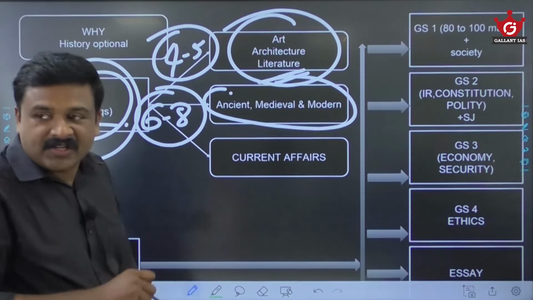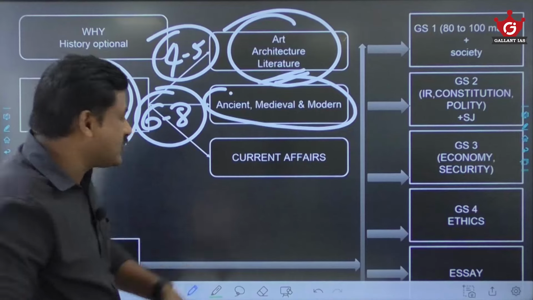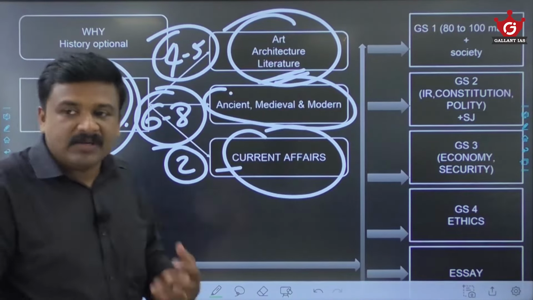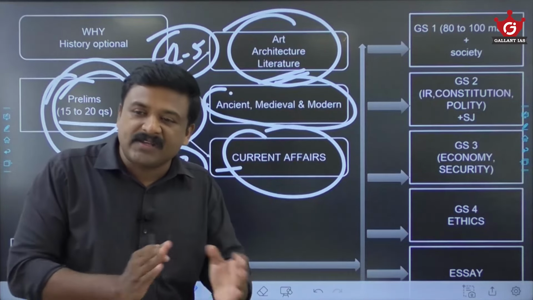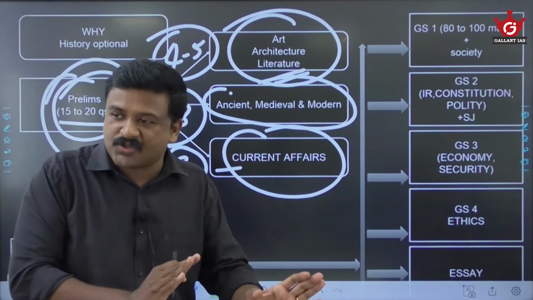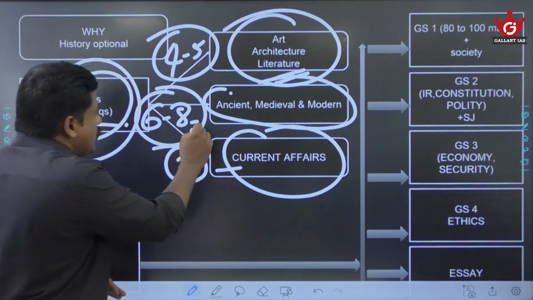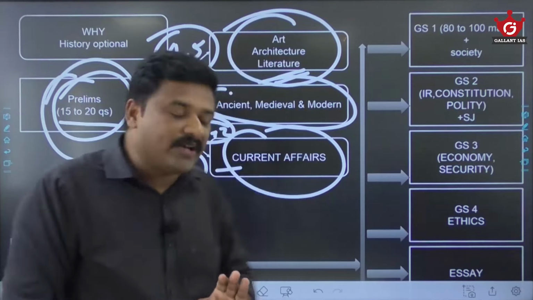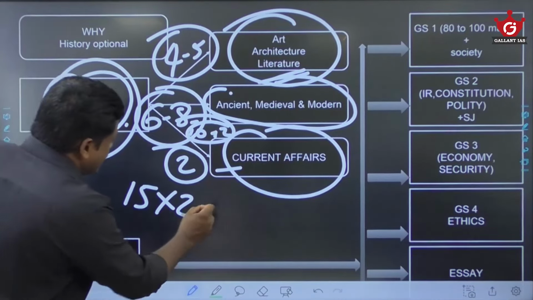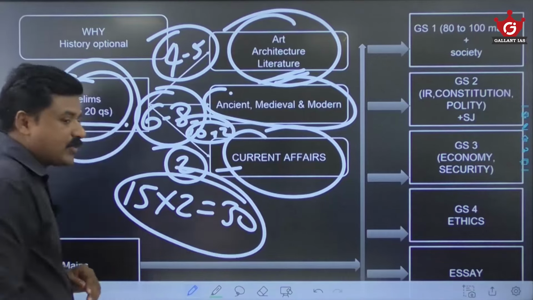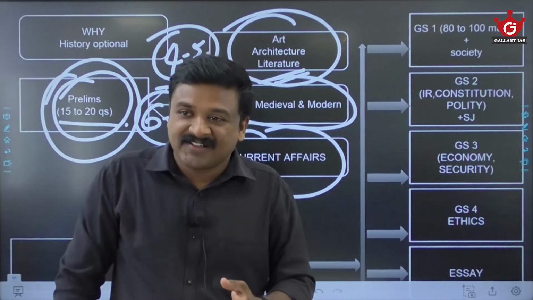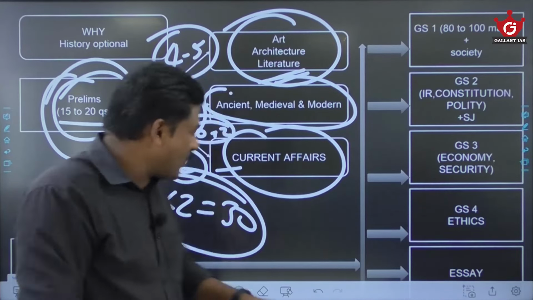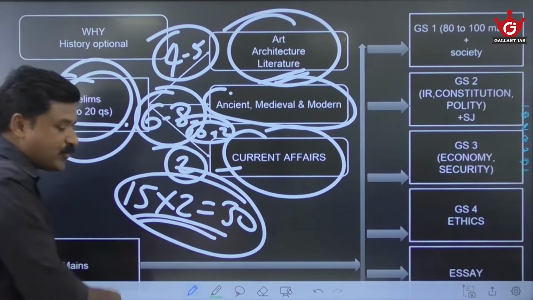Then history personalities or events in the news. From the current affairs part also you can expect around 2 questions. So minimum, I would say, an average of 15 questions, sometimes going up to 10 or 12 also. So an average of 15 questions from prelims, and that is 15 into 2, around 30 marks you score alone from history in the prelims. Whether the cutoff is 88, 92 or 98, around 30 marks you score alone from this history optional.